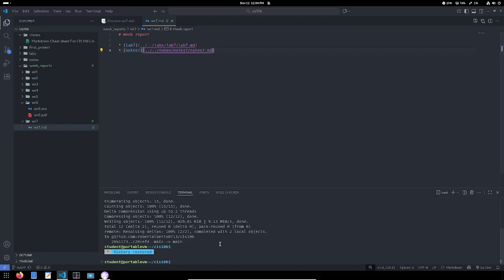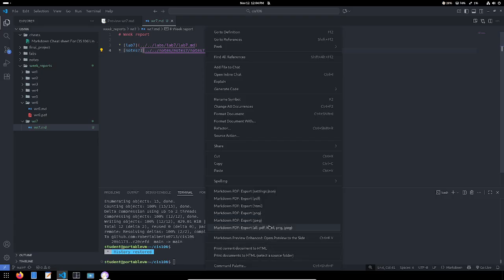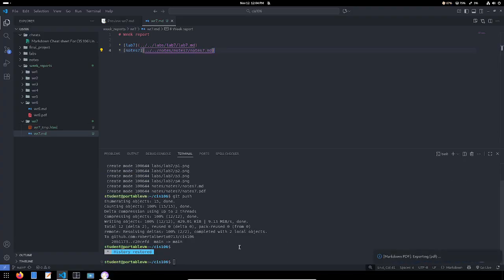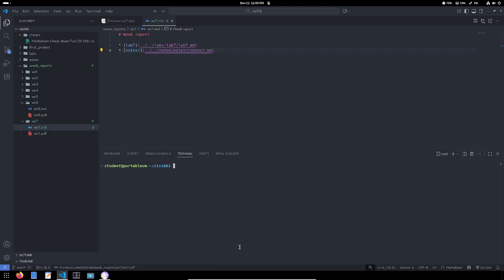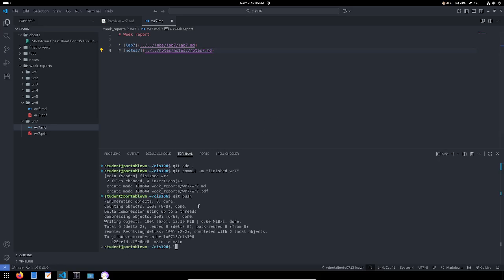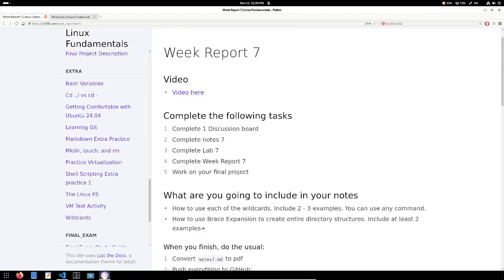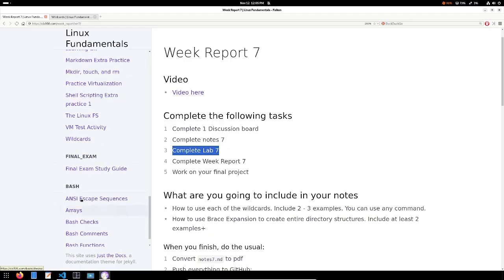Save your file and convert to PDF. Just to clear. That's taken care of. And for labs number 7 is right over here.